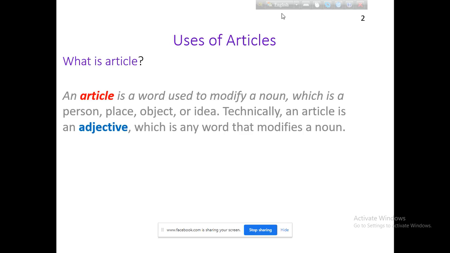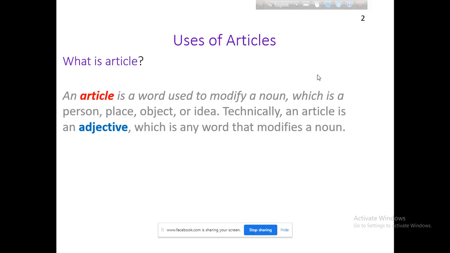Article is a word, a common word to us. It modifies a noun, which is a person, a place, an object, or sometimes an idea. So the word that modifies a noun can be called an article.